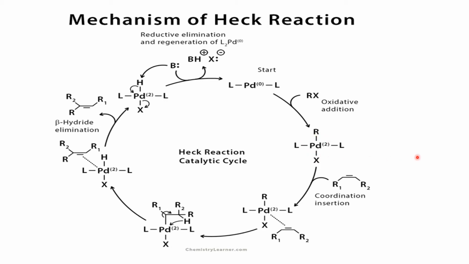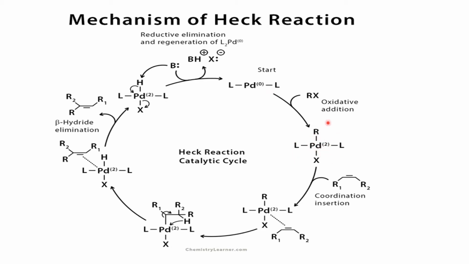That means oxidation happened to palladium, and palladium gets inserted into the organohalide bond. This is the oxidative addition, the first step as we have written there.